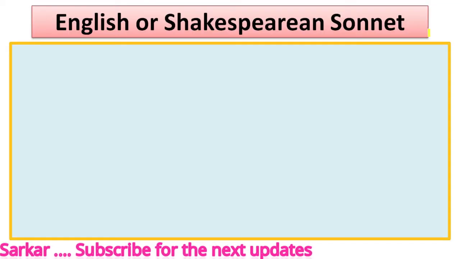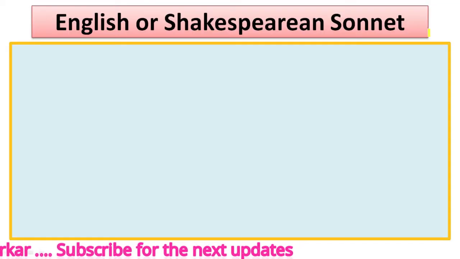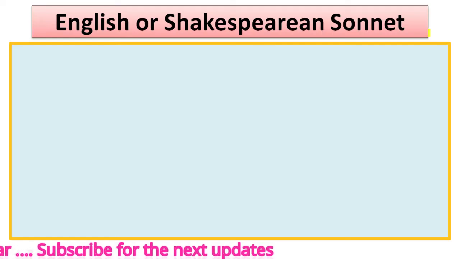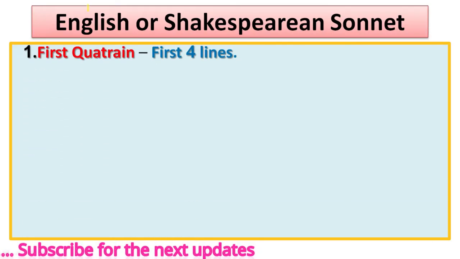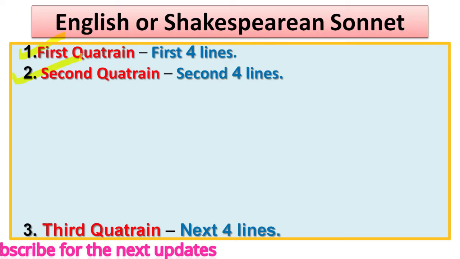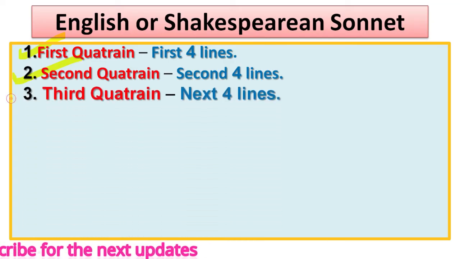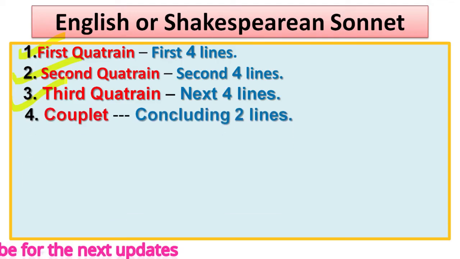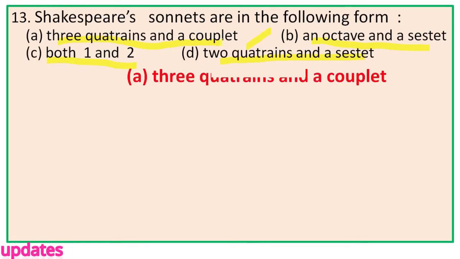Let's see. English or Shakespearean sonnet has total 4 parts, that is 3 quatrains and a couplet. First 4 lines, first quatrain, then next 4 lines, second quatrain, then next 4 lines, third quatrain, and the remaining or last 2 lines, it is called concluding couplet. So, Shakespearean sonnet, it has total 4 parts. First quatrain, second quatrain, third quatrain equal to 3 quatrains and a concluding couplet. So, 13A, 3 quatrains and a couplet.